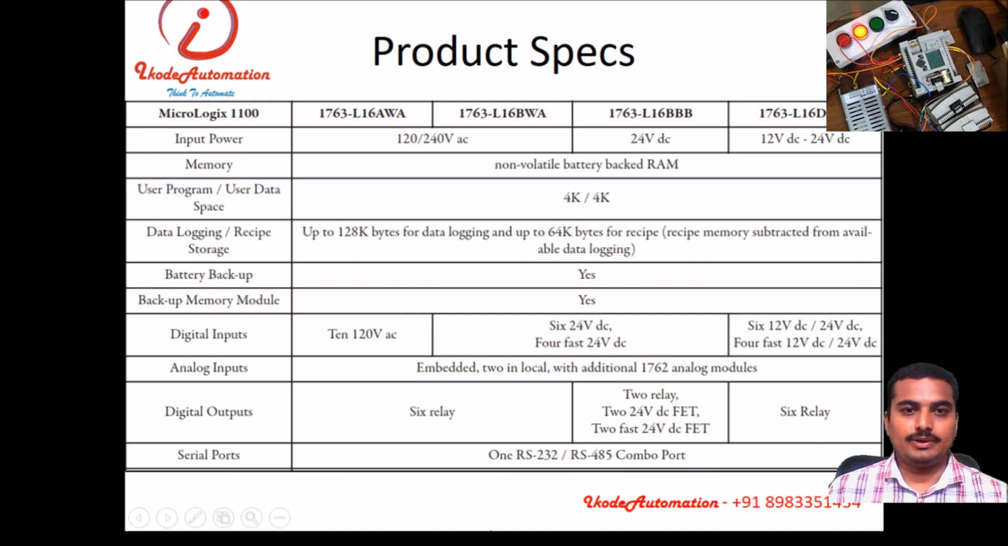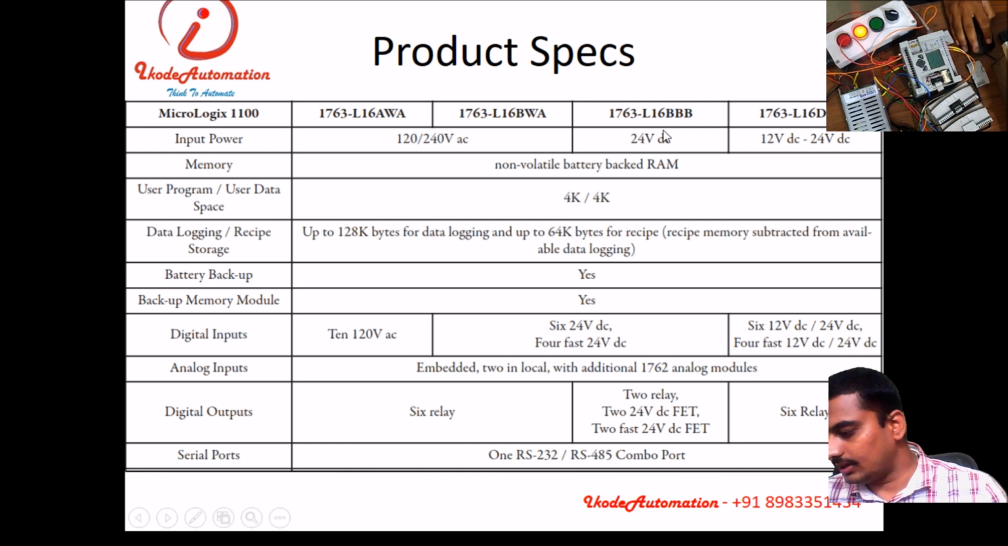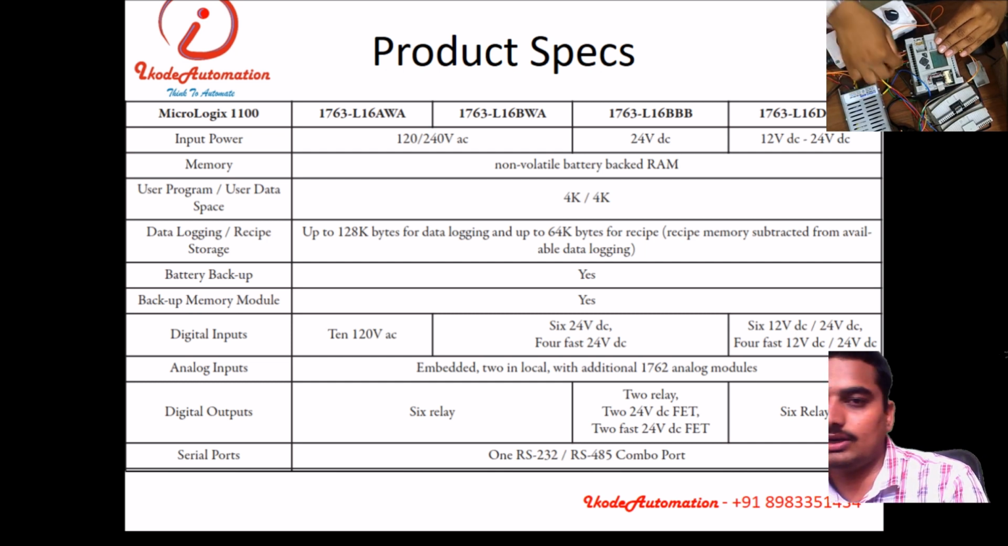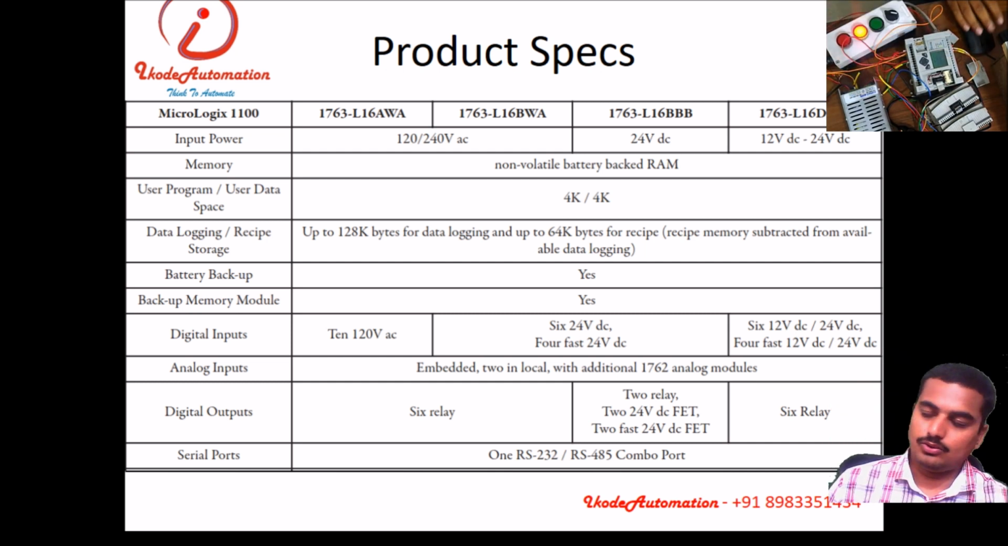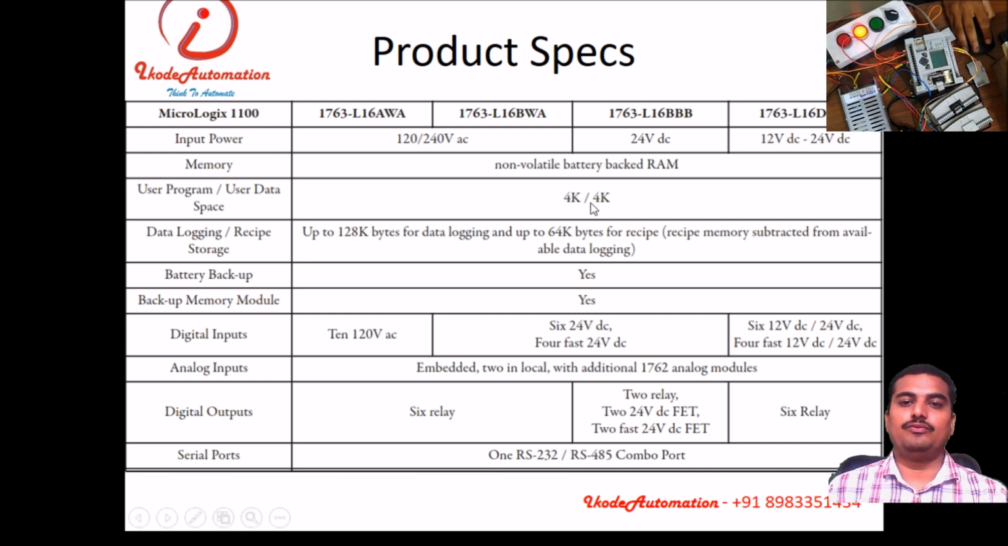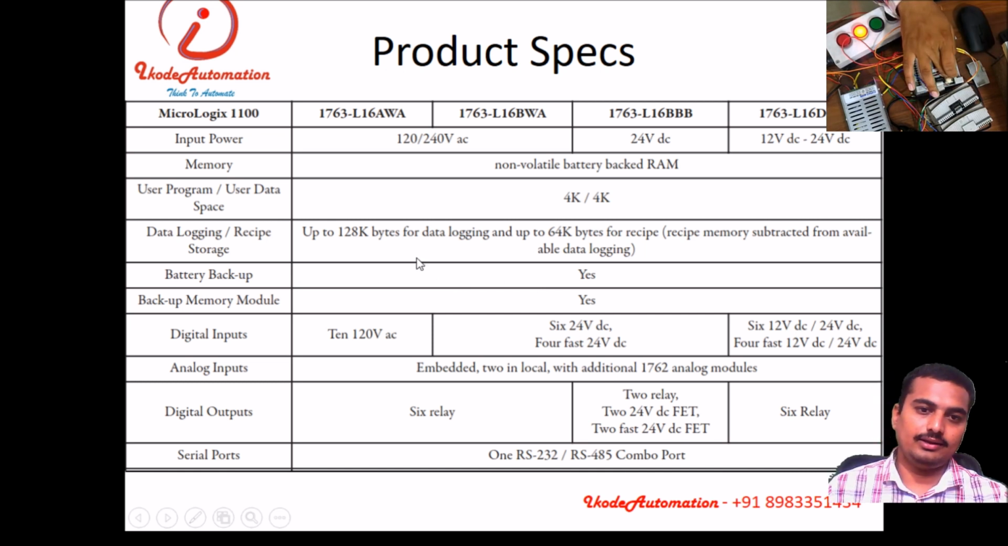This is the product specs. We have this PLC with us, 1763-L16BWA. It is 24 volt DC powered. We have connected 24 volt. This is a 24 volt SMPS. We have connected the plus 24 volt and minus 24 volt supply over here. It has the memory of 4K for programming and data. It has battery backup. We can see here we have a battery.